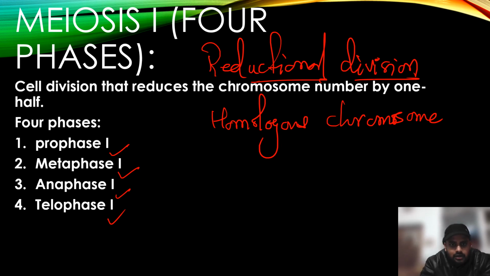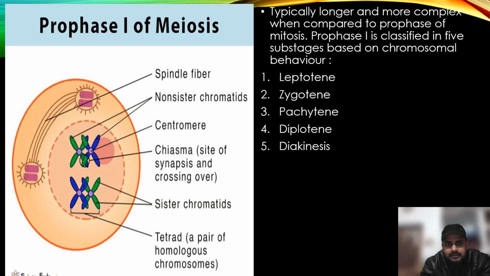So let's talk about prophase 1 in detail. What happens during prophase? The chromatin thread starts condensation. The cell organelles start disappearing, the nuclear membrane starts disintegrating, and the nucleolus starts disappearing. But in meiosis 1, prophase 1 is a very complex process. It undergoes several changes, and those changes are categorized into different phases: leptotene, zygotene, pachytene, diplotene, diakinesis.